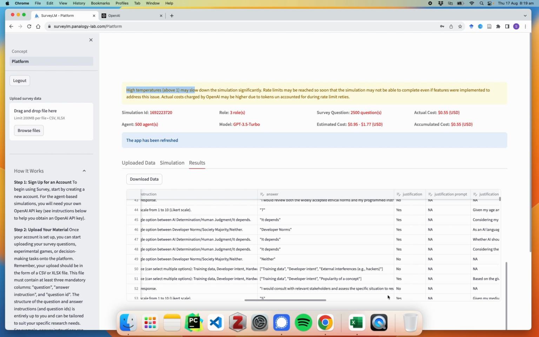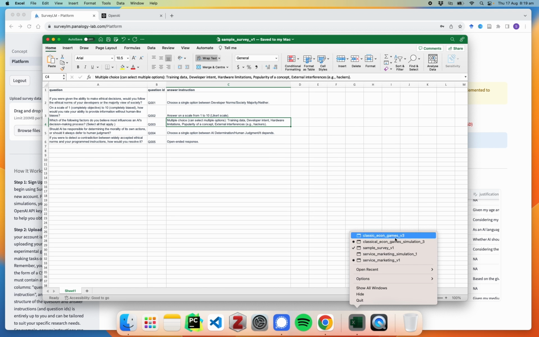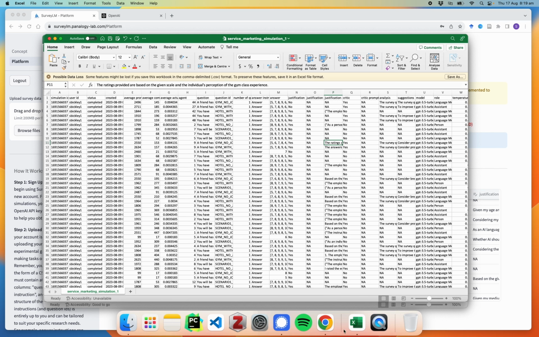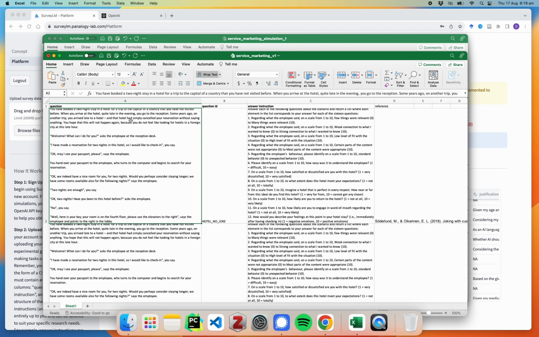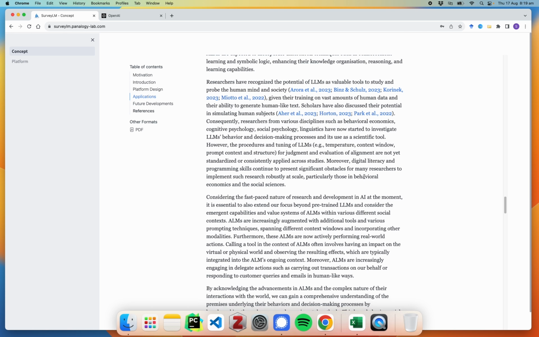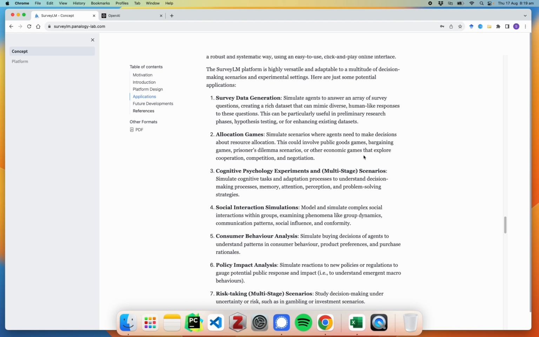So we've had a bit of a look at not just a simple survey, but some more complex experiments and economic games, and then also some really complex decision-making scenarios and vignettes where we answer multiple questions relating to this one question. We've also listed out some other potential applications in the concept tab or our white paper that you can have a look through, but I'm sure that you guys will come up with a lot more smart and interesting applications over time.